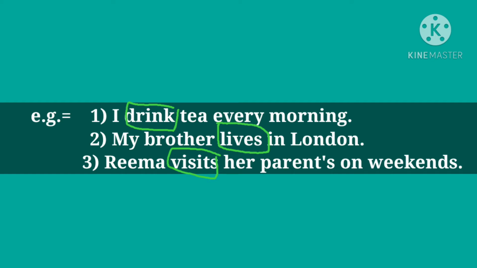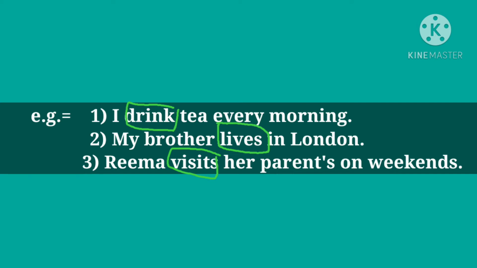Now students, can you observe that in the first sentence the verb comes as it is? I drink. The verb never ends with s or es; it comes as it is in its base form. But you have to see the second and third sentences. In these sentences the verb ends with s. When we speak about ourselves, the verb comes as it is, but when we speak about he, she, it, with the verb we add s or es.